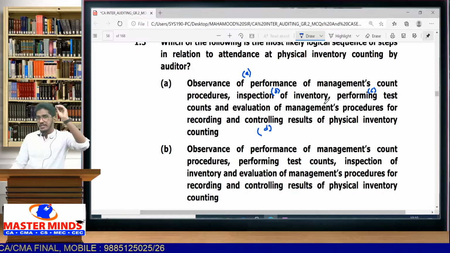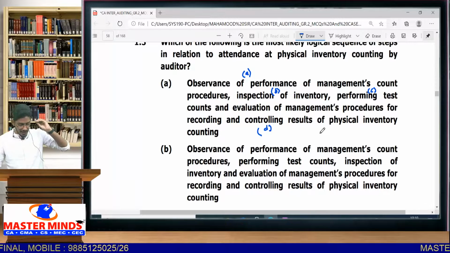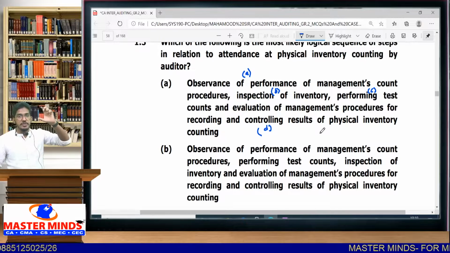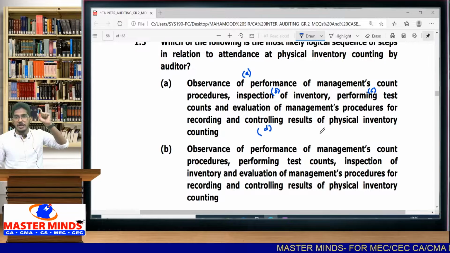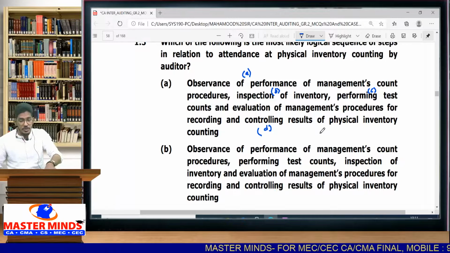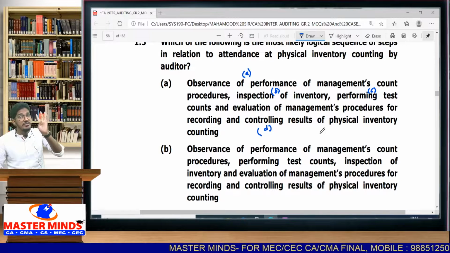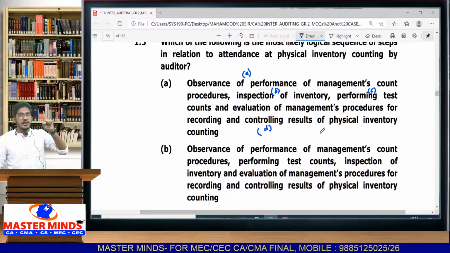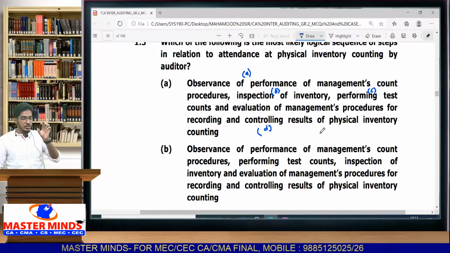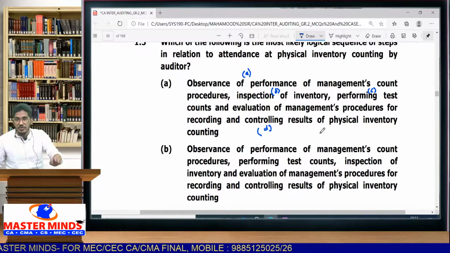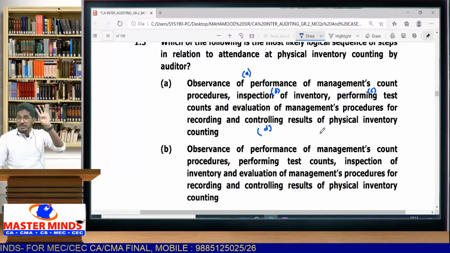See, if you open our material in the SA 501 standard, the first point will be there. When you attend the physical inventory counting, what and all you will observe, in our standards on auditing 4 points will be there. Those 4 points are this only. And there we have given the correct sequence also. If you open the SA 501 standards on auditing material, there you will find the first paragraph, what and all you will do when you attend physical inventory counting. 4 points we have given. There we have given the correct sequence.